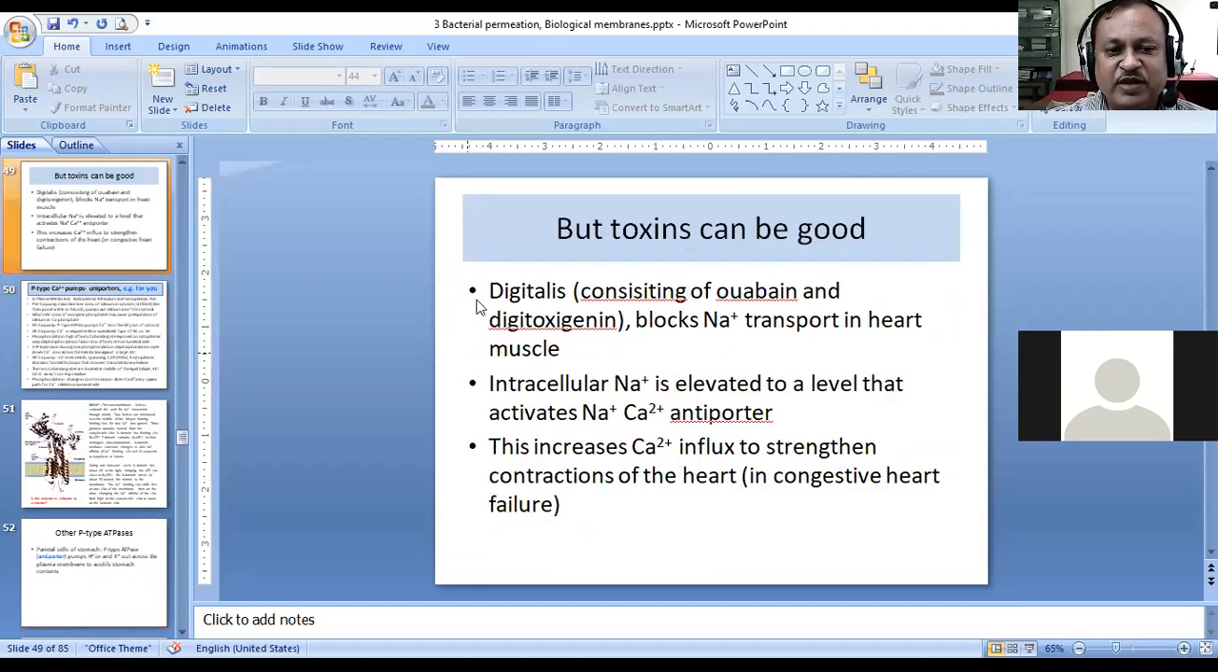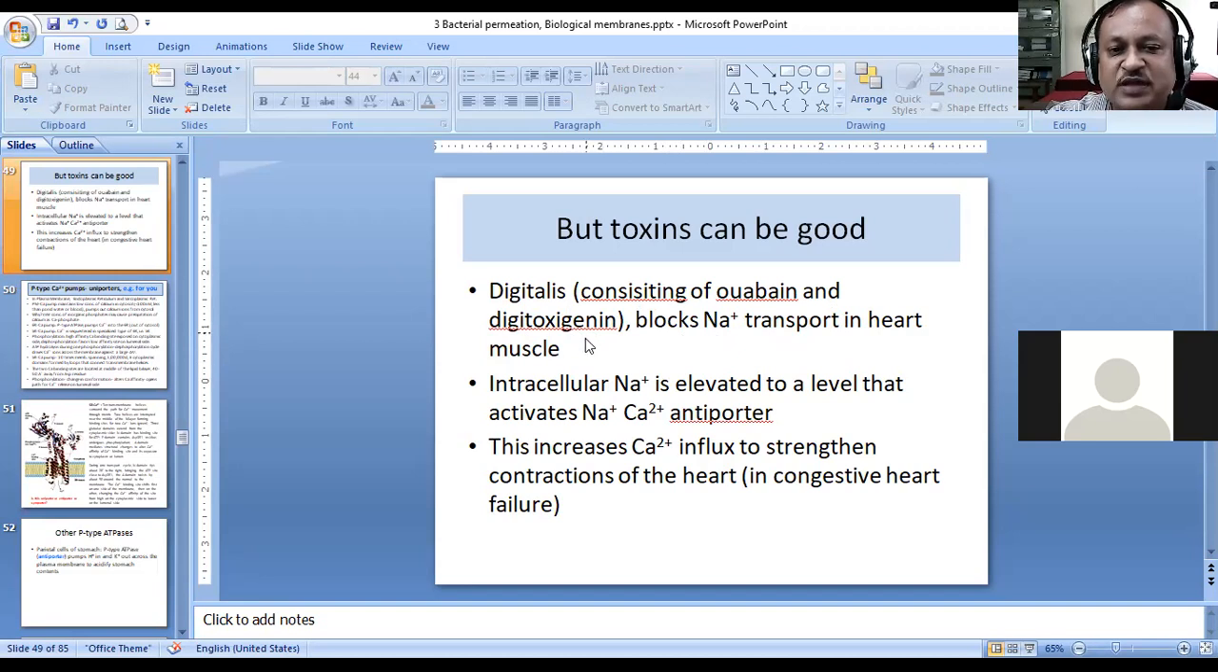Then here we will also see how these toxins can be used in the medical field. Whenever somebody is suffering from a heart muscle contraction problem, or heart attack, a formulation called digitalis is used. Digitalis contains ouabain as well as digitoxigenin together. The mode of action of this drug is that it can block the sodium transport in the heart muscle.